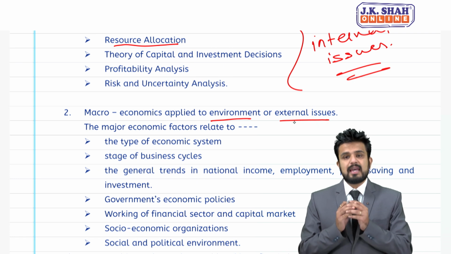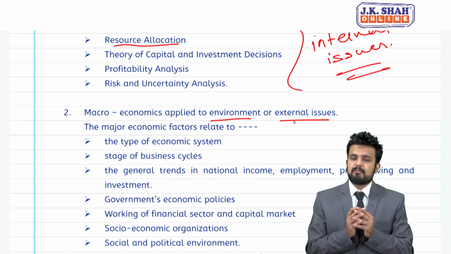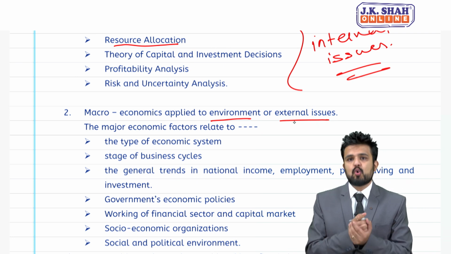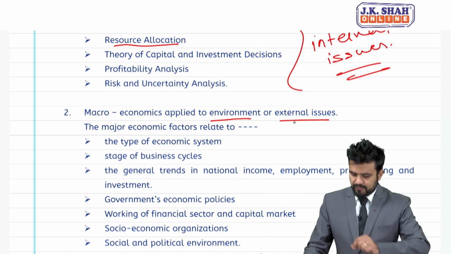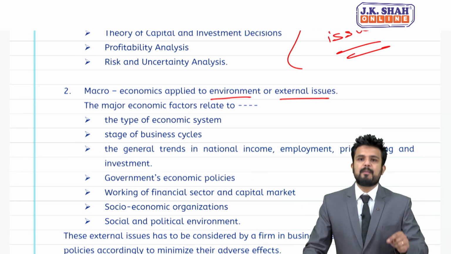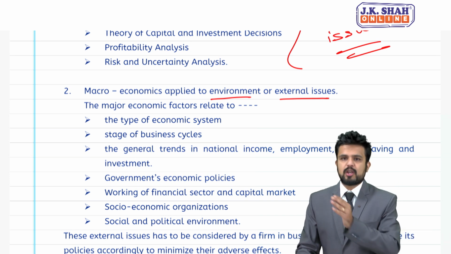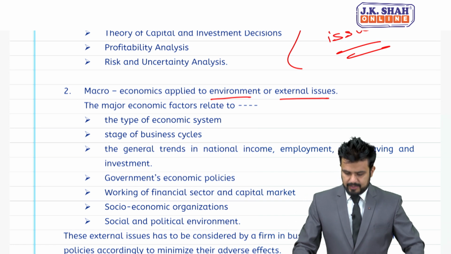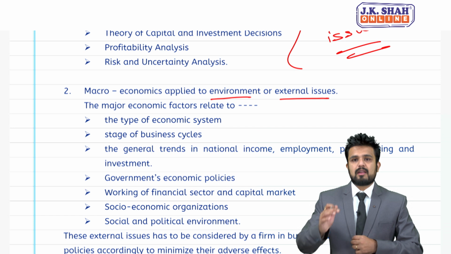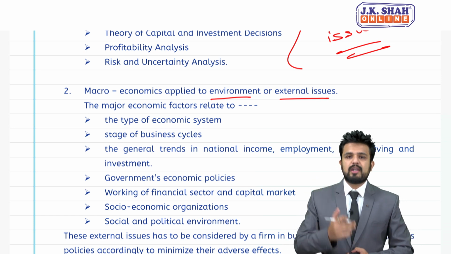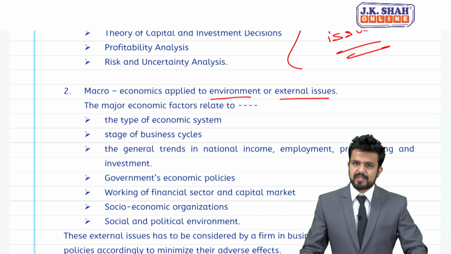And students, these external issues will impact the whole industry, and to some extent business doesn't have control over external issues. The major economic factor relates to type of economic system, like capitalist economy, socialist economy or mixed economy. Next is stage of business cycle, like our business is into maturity, maybe peak, contraction, or a business has gone into recession.